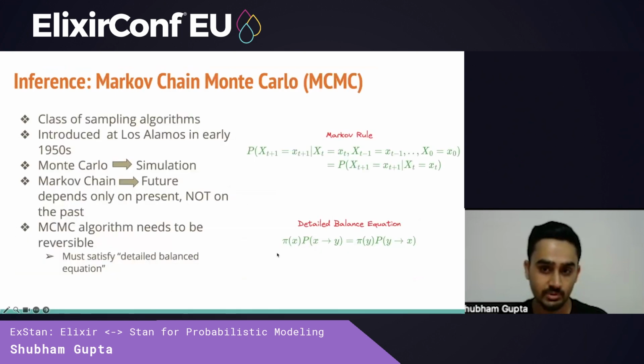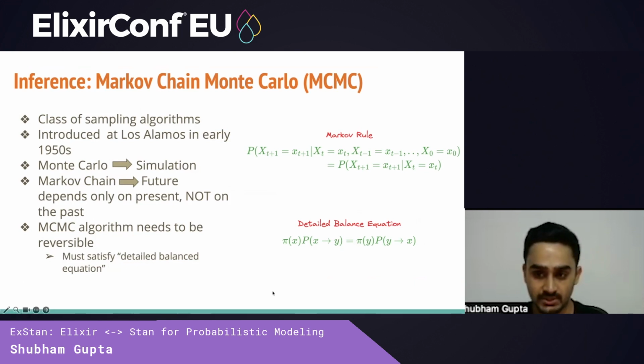We will now explore the inference stage of Bayesian workflow. Essentially, Markov chain Monte Carlo sampling refers to a class of sampling algorithms. These were introduced at Los Alamos in the early 1950s. This is the same place where the atomic bomb was invented. Breaking down these terms, essentially, Monte Carlo just refers to simulation, and Markov chains refers to a stochastic process, which is governed by the Markov rule.